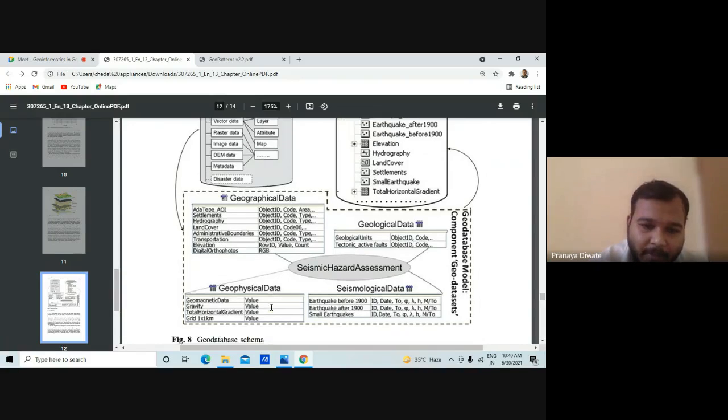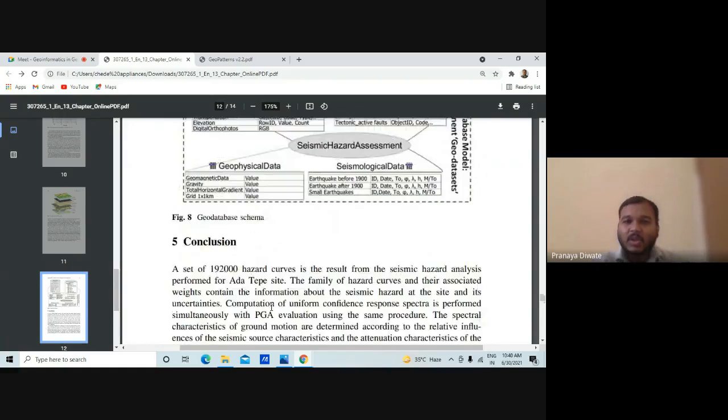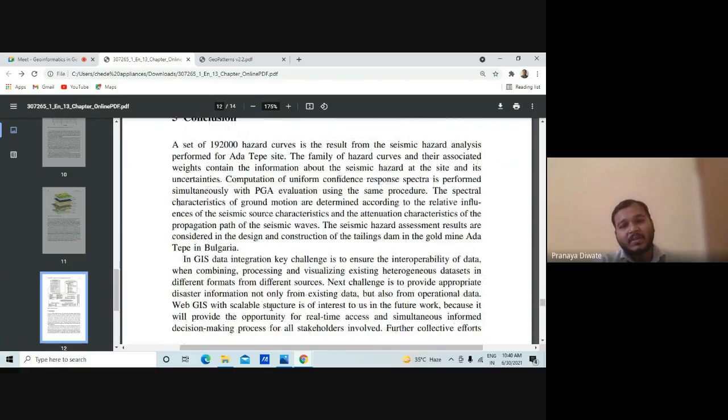So this is a schema for the geo data set you require for the study. Then you require a geomagnetic data set, if you have gravity, a total horizontal gradient, and all. Then you have earthquake data before 1900 and after 1900. These are all the seismological data sets we have.